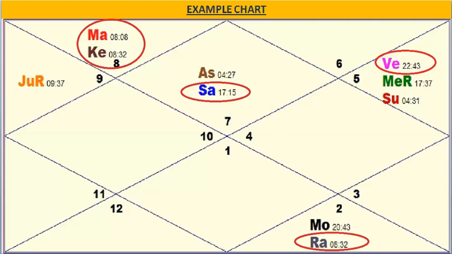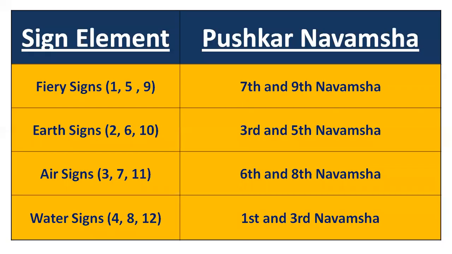Now, let's move on to Venus. Venus in this chart is in 22 degrees 43 minutes and it is in Leo sign. So for Leo sign, let's check. Leo is a fire sign, 1, 5, 9. Any planet falling in 7th or 9th Navamsha will be Pushkar Navamsha.